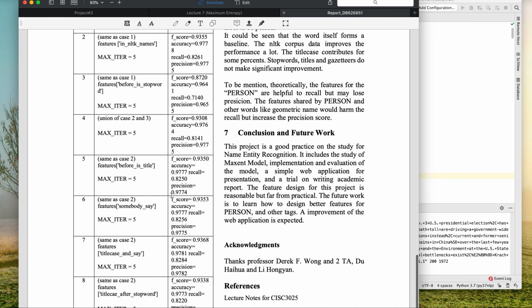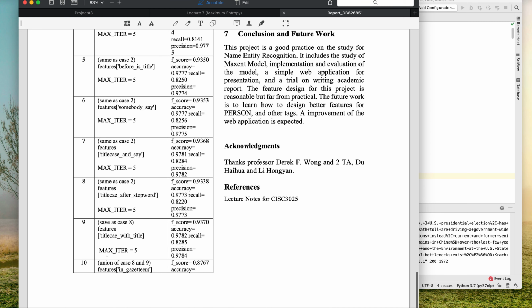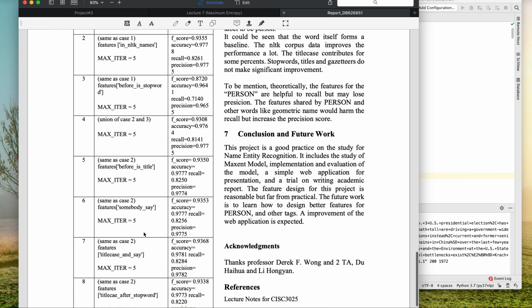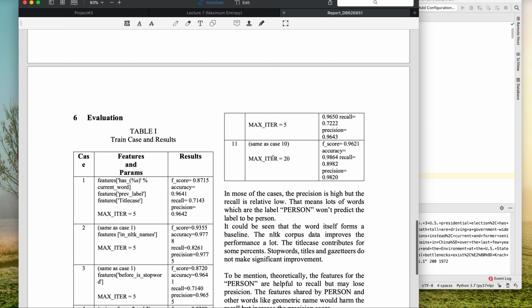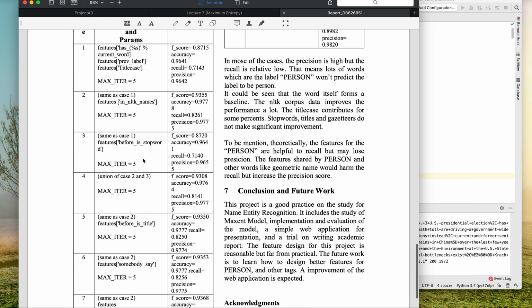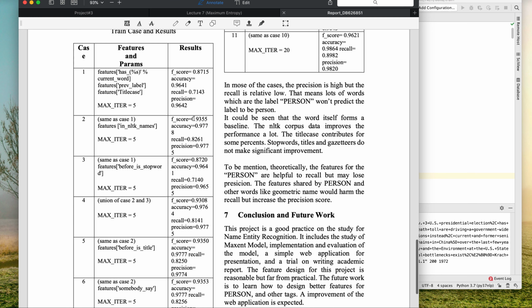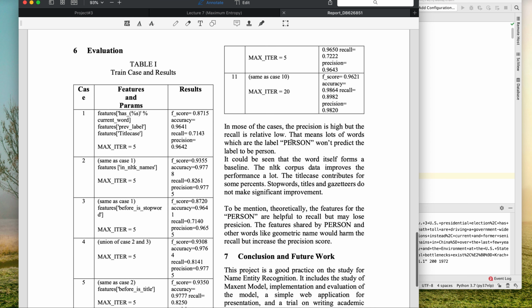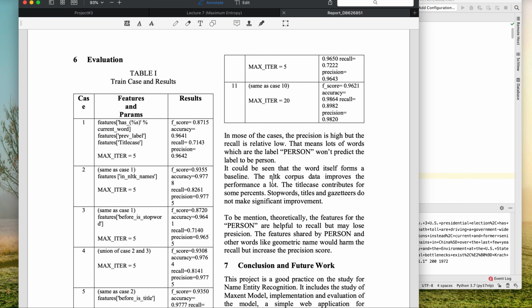To solve this problem, we can increase the iterations from 5 to 20, and you can see the result is much better than before. Comparing by this table, we also used the names package in the NLTK corpus. It contains 8,000 very popular names, and we use them to help increase the performance.